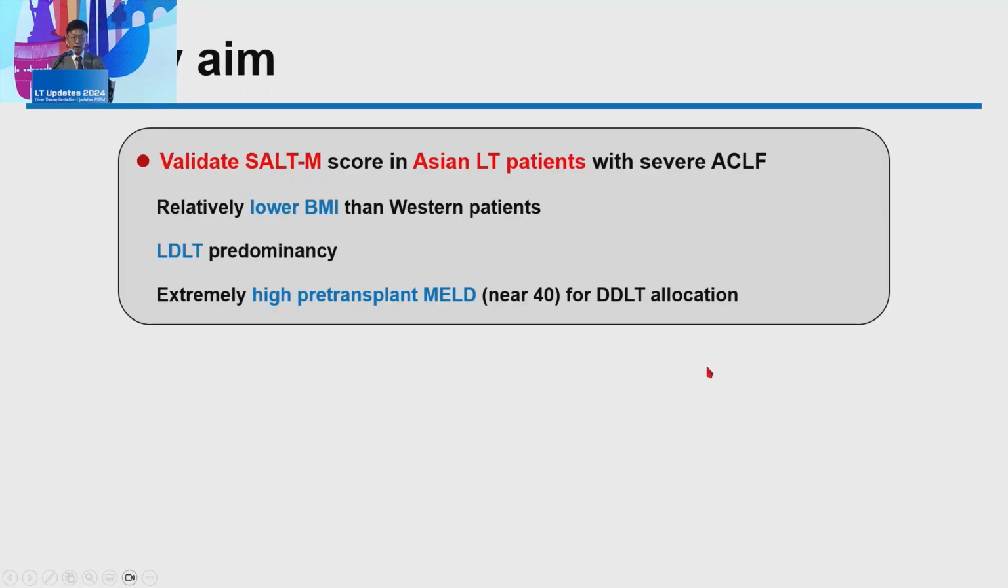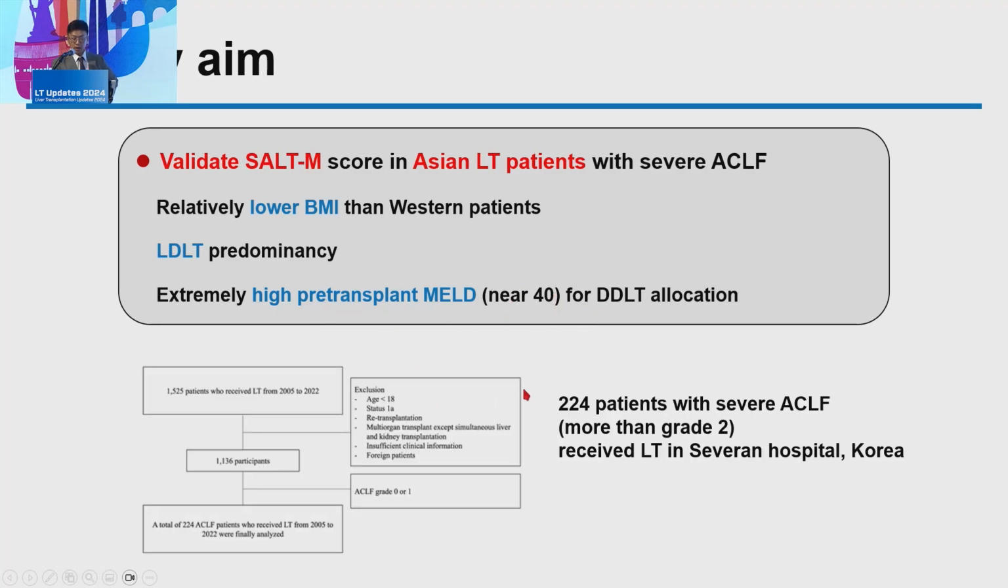So our aim of study is to validate the SALT-M score in Asian LT patients with severe ACLF, because Asian patients have a relatively lower BMI than Western patients, and there is LDLT predominance, and we need an extremely high pre-transplant MELD score up to near 40 for DDLT allocation. So we used 224 patients' data with severe ACLF, who had more than grade 2 ACLF and received LT at Severance Hospital, Korea.